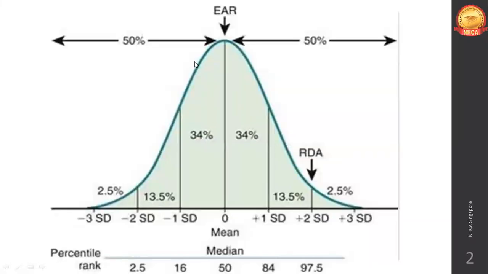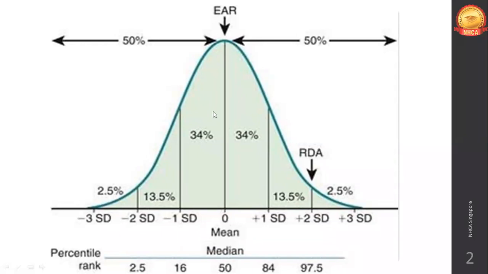So in this graph, you can see where EAR is. Just corresponding to the EAR, you can see here it's mean, median. This is a normal distribution curve. Okay, statistics, this is a normal distribution curve.